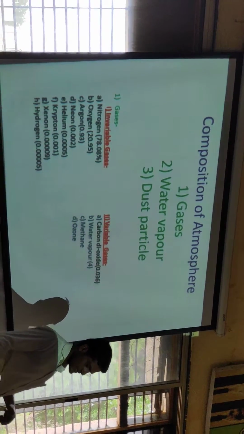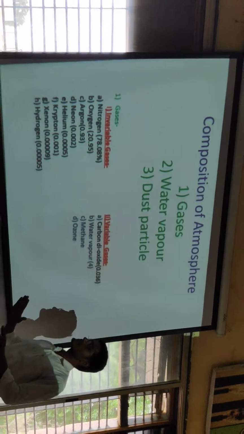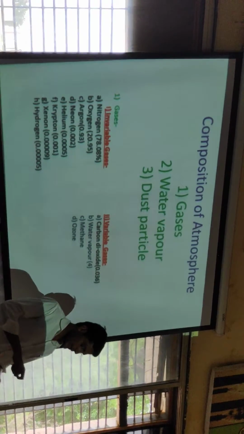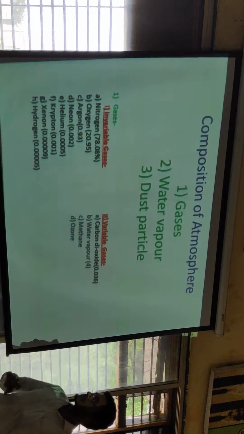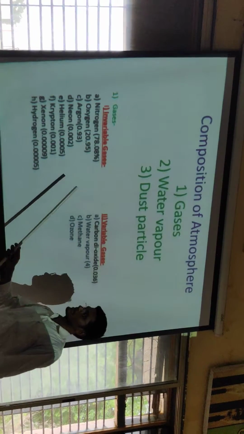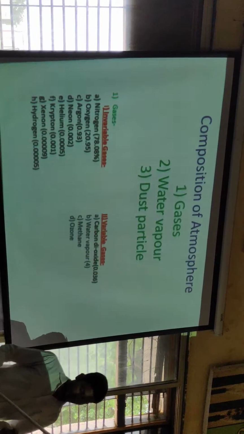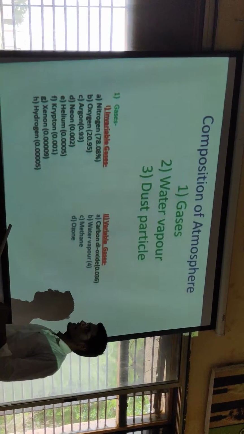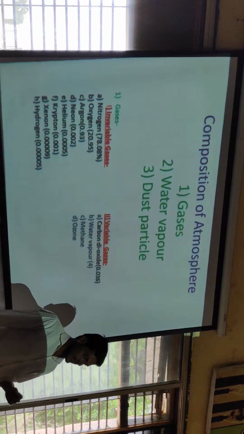In our ecosystem, on the surface of the earth, plants take nitrogen in solid form from the soils. Second, oxygen, which comprises 20.95%, a round figure of 21% in the atmosphere.